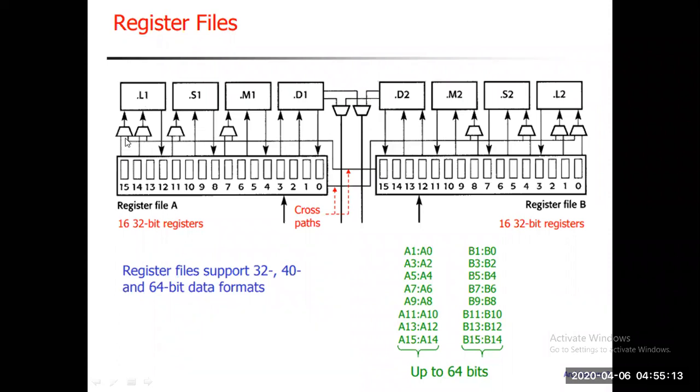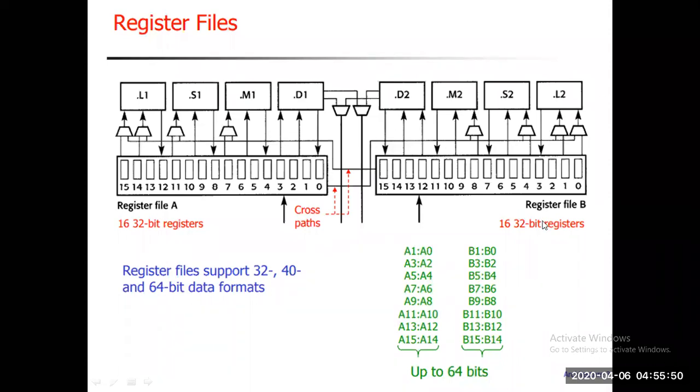The input of the first multiplexer will be set by register file A, and the input of this multiplexer will be set by register file B, another input particularly, and one output will be pointing to L1, correct? And so on. So you observe here, there are two 2-to-1 multiplexers applicable to the L1 block. Then there is only one 2-to-1 multiplexer for the S1 block. Then there is only one multiplexer block for the M1 block.